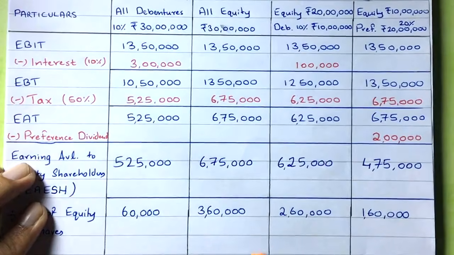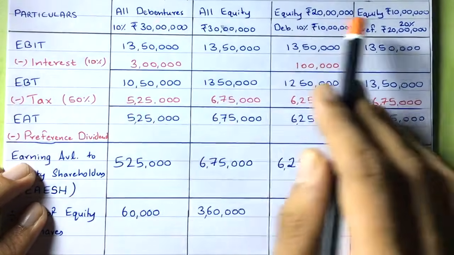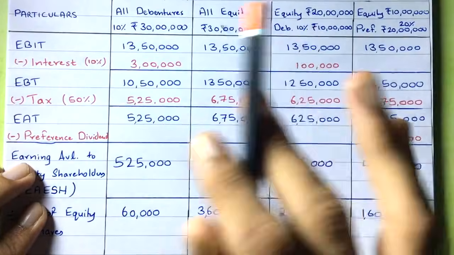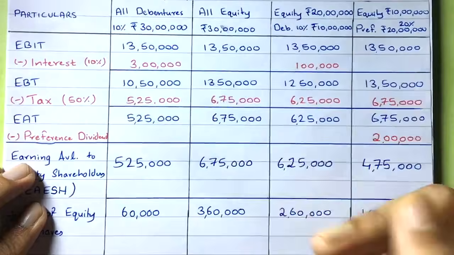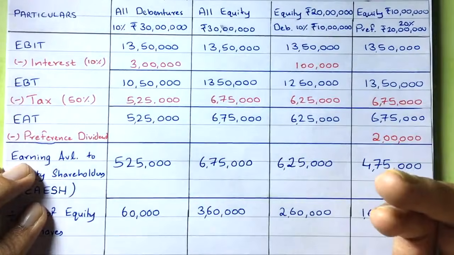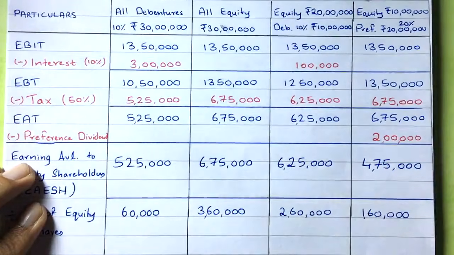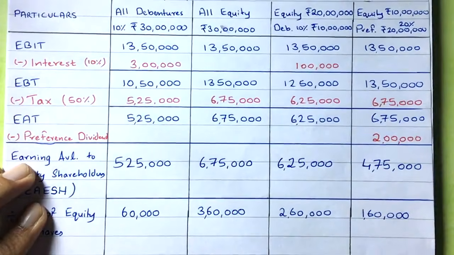So that is why you have to note this down properly. And the percentage also, you don't have to mess up the percentage. Sometimes there will be two different kinds of preference. One will be 12%, one will be some other percent, right? So you have to take care. Fine.